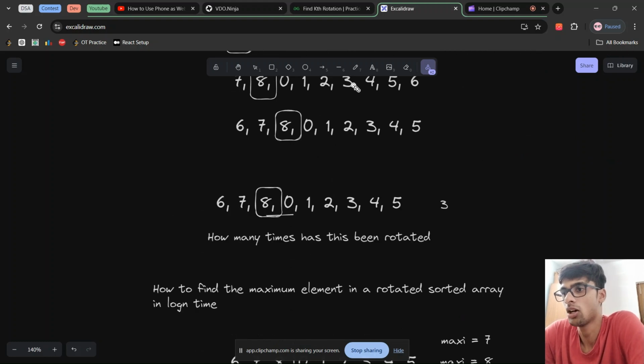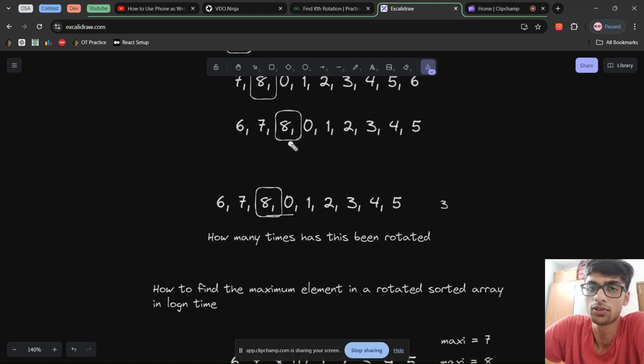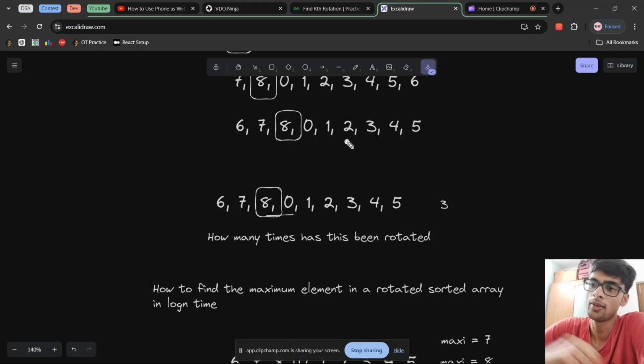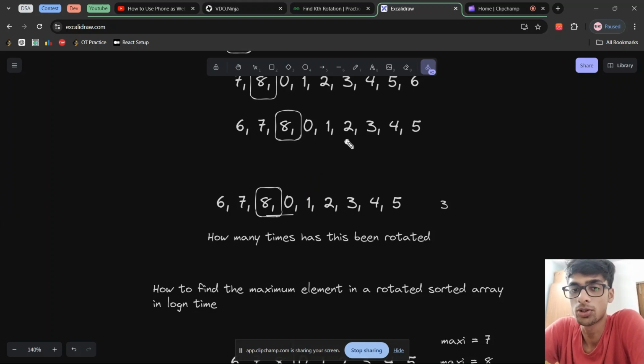So in O of n, how this will work is like, suppose you're given an array, you'll start from index i equals 0, and you'll keep traversing until you find the max element and return the index plus 1 of the max element. Now as they have asked us to do this in log of n time, obviously you're going to use binary search here. So the question is, how do we use something like binary search in this question?